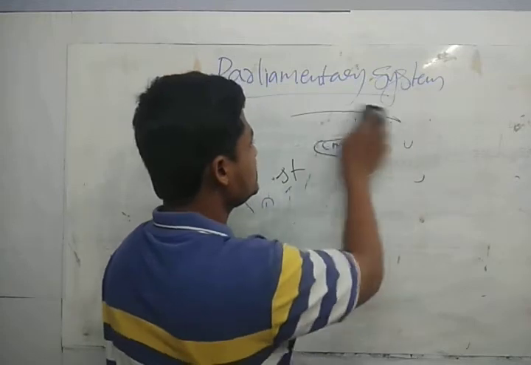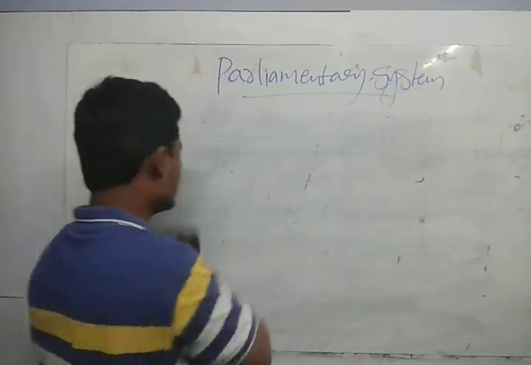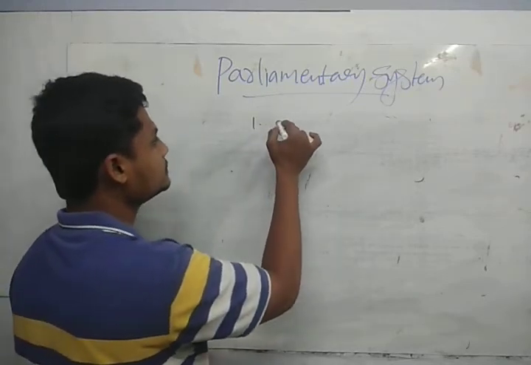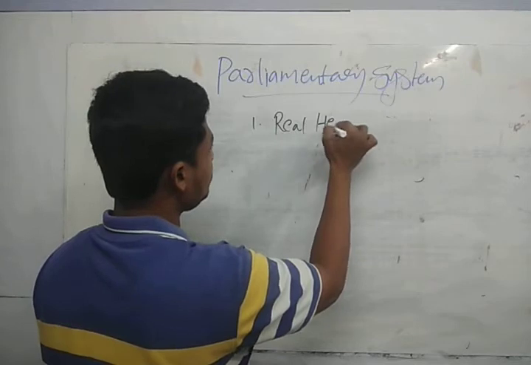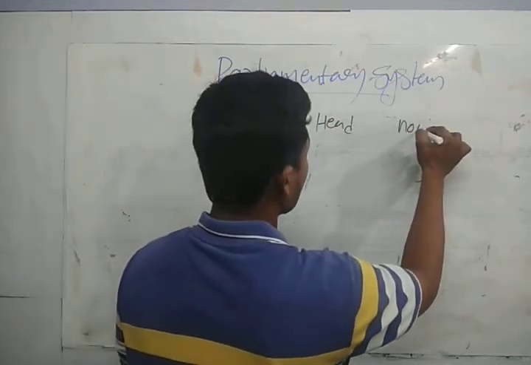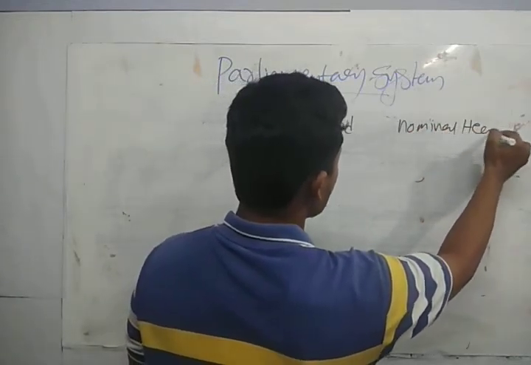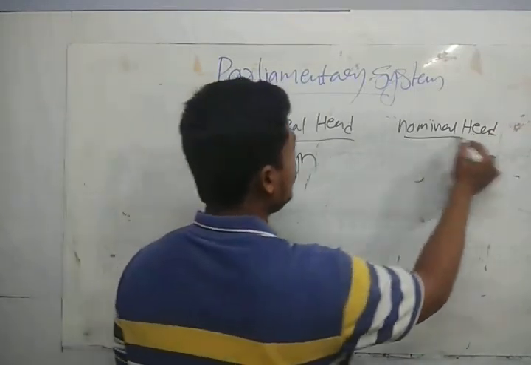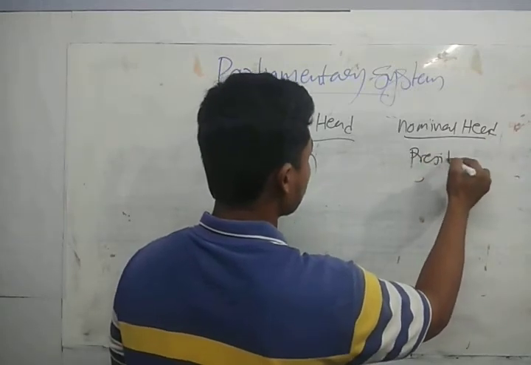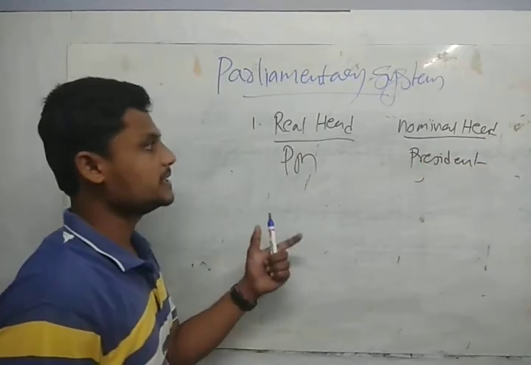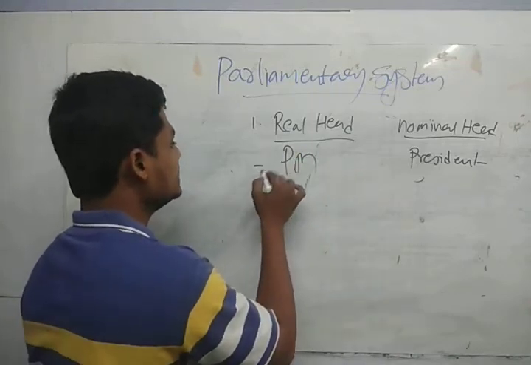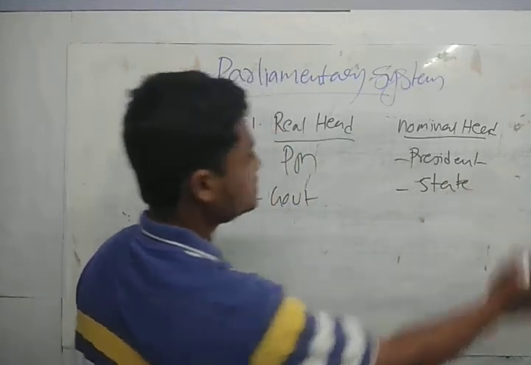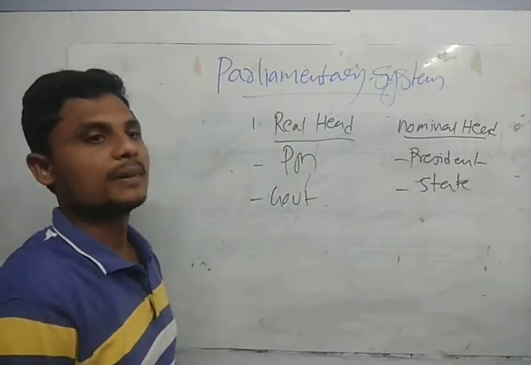If you see our Indian parliamentary form of government, we have the state head and the government head. We have the real head and the nominal head. The real head is the prime minister, and the nominal head is the president. So he is the head of the government, and he is the head of the state. This distinction we have in our parliamentary form of government.